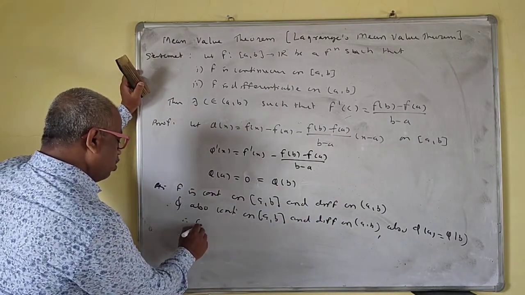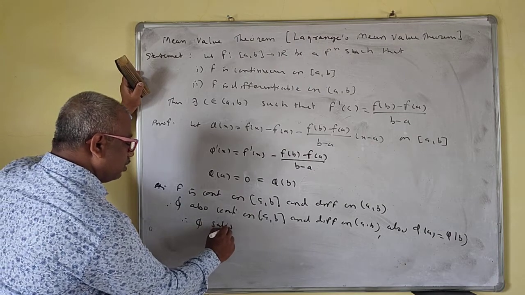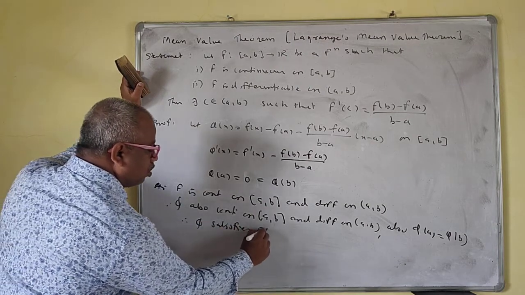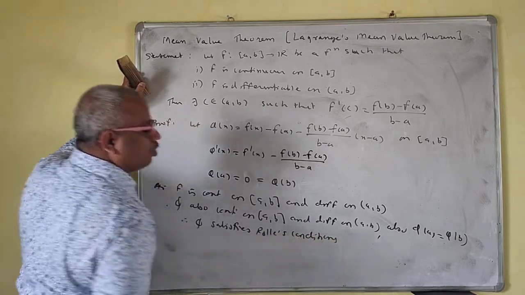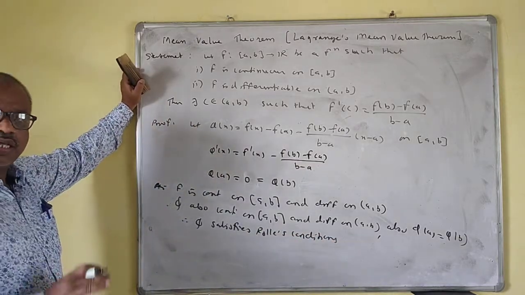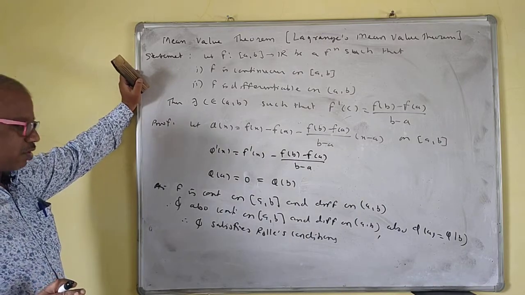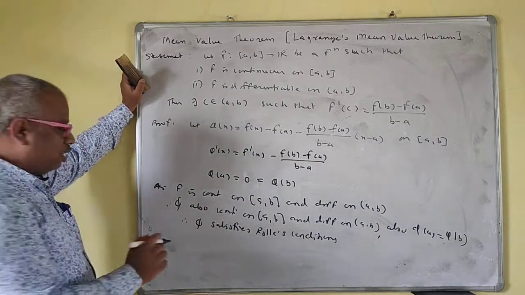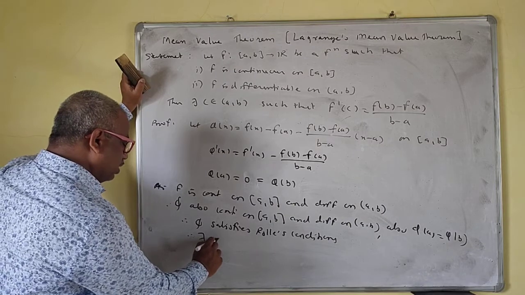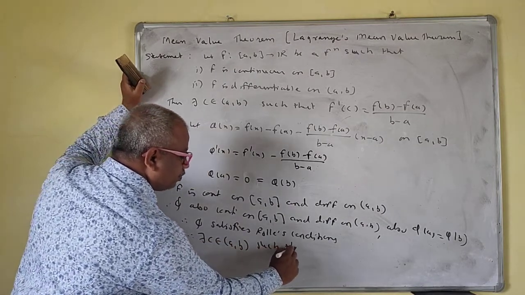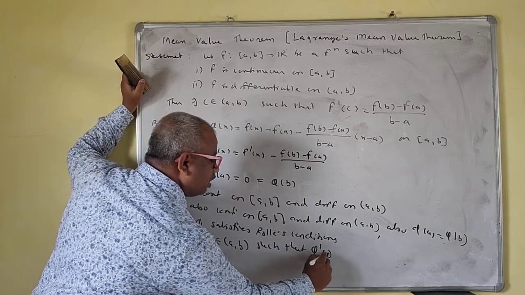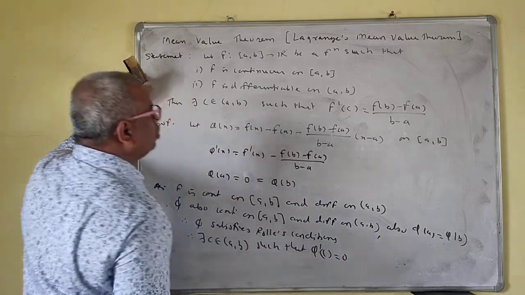Therefore, phi satisfies Rolle's conditions. These are the three Rolle's conditions. So phi satisfies Rolle's conditions, and therefore there exists c belonging to open interval (a, b) such that phi prime c is equal to 0.